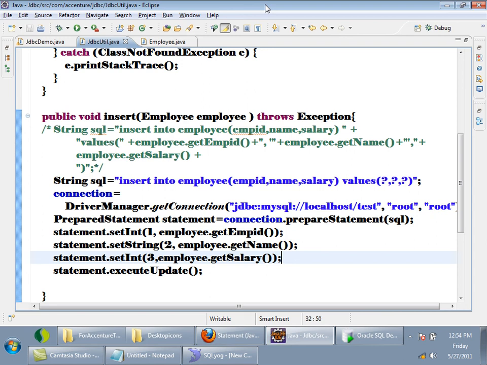Suppose you are not firing the same statement again, but still you use prepared statement, what is the problem? Unnecessarily the database will cache. Even though you will not fire the same query again, the database will cache, which is not required. So use statement or prepared statement according to your scenario. Whenever you are firing the same query multiple times, use prepared statement. Any doubts?